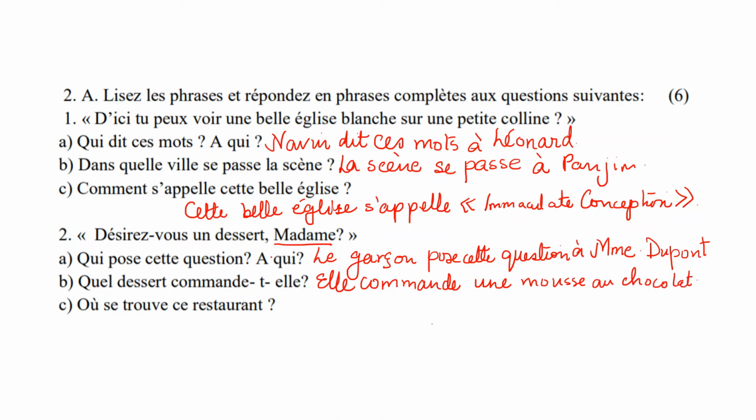The next question is, où se trouve ce restaurant? Where is this restaurant located? Now, the name of the restaurant is given to you at the start of the lesson. The place is also given to you. So, they don't want the name here, they want the place. So, ce restaurant se trouve à, which place is it? It is at Lyon. Okay, please don't write Paris, it's at Lyon.